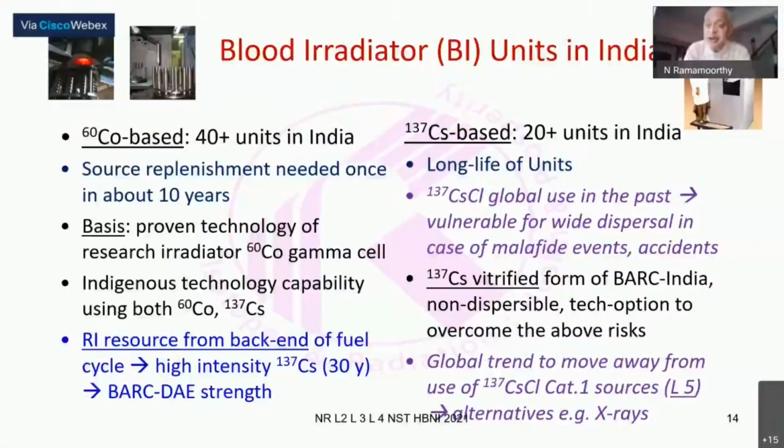But of course, these are only required in those high-end, third tier type of medical centers where they are performing certain procedures on highly immunocompromised patients. And for them, if a blood transfusion is needed, then only it is needed. Otherwise, for thousands of routine blood transfusions, there is no problem, nothing needs to be done, there is no irradiation required.